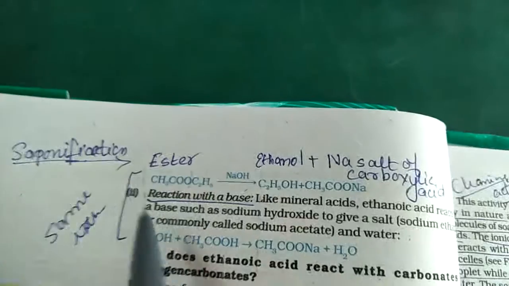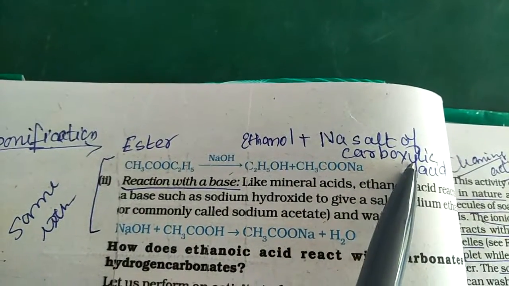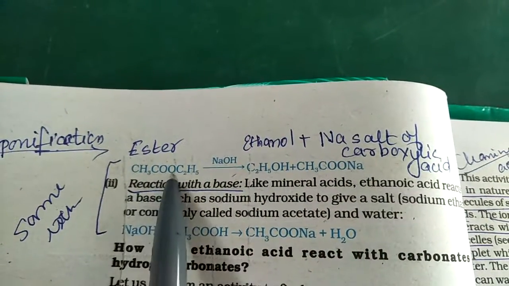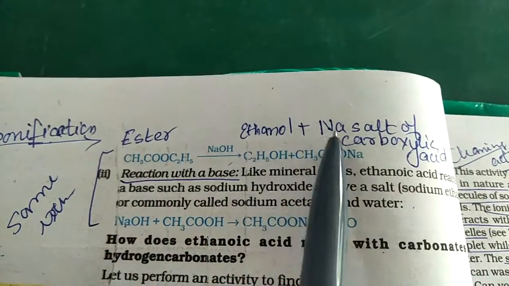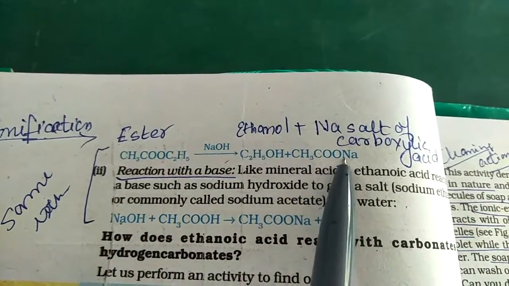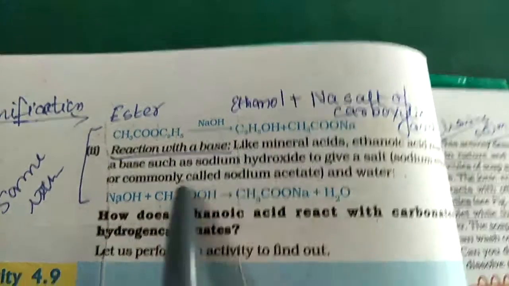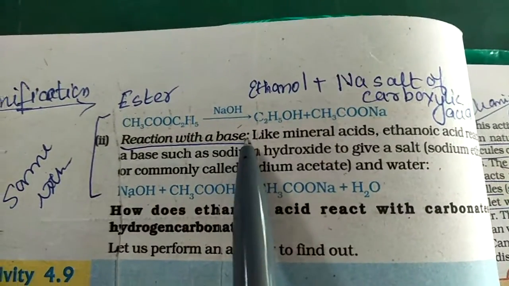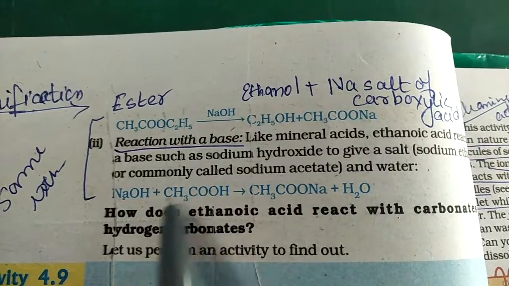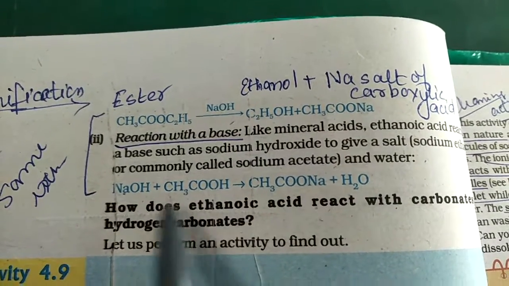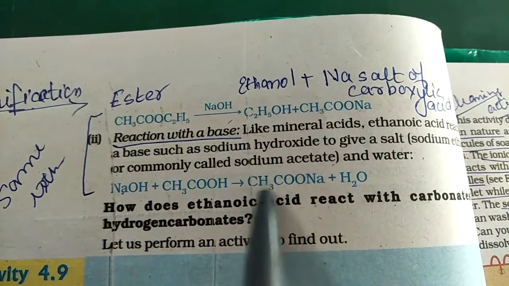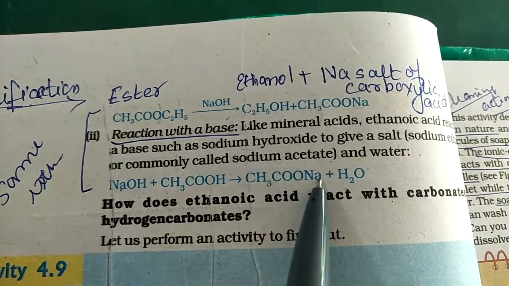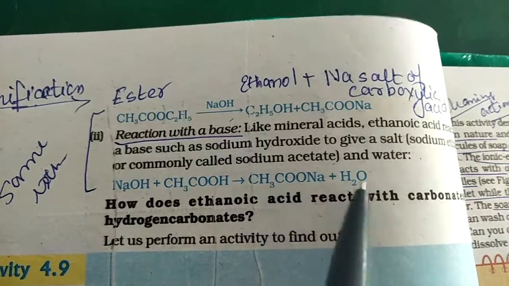Just turn the page. In the first page, here you have the reaction of saponification. The same reaction, ester plus NaOH gives ethanol plus sodium salt of carboxylic acid. This is a soap. And the next reaction is the reaction with a base. So you take carboxylic acid, that is ethanoic acid, and react it with a base, that is NaOH. That is what we are doing here. Again you get the sodium salt of ethanoic acid and water.